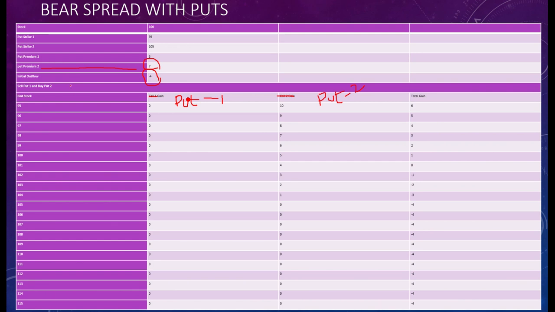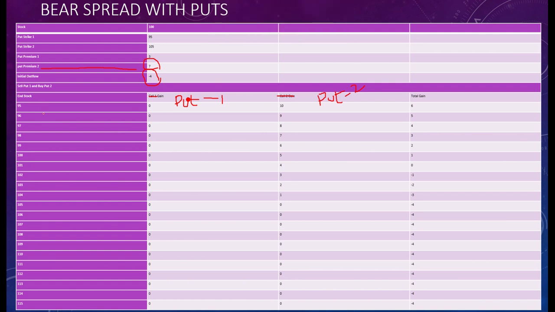Sell put 1 means we look at the other person's viewpoint, at what price he will exercise his put. The other person has the right to sell at rupees 95. If the market price is 95 or above, he will not exercise his put because he can sell in the market at a higher price. So your loss would be 0. You will not have any profit or loss, so this is 0 in all the cases.